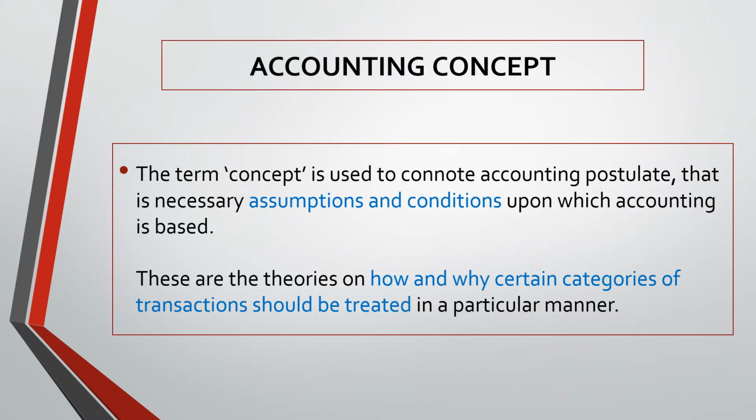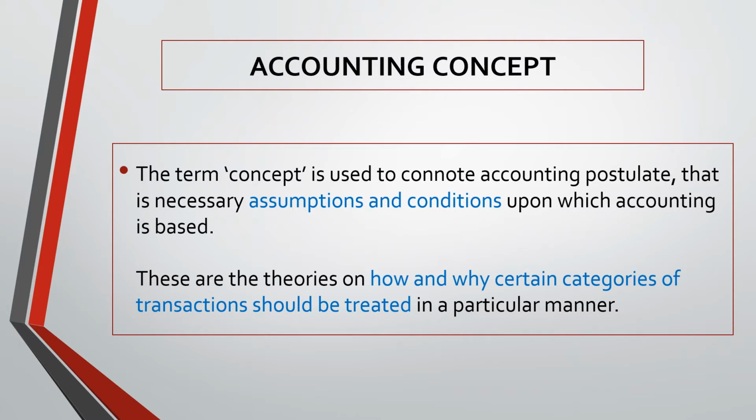The accounting concept can be explained with a simple example. If we want to run a computer program, we need to know the particular program code. If there is any error or mistake or ignorance of the code, we only get an error in the program. Like that, the accounting concept is an assumption and the conditions upon which accounting is based. So based on these concepts, our accounting system runs successfully.